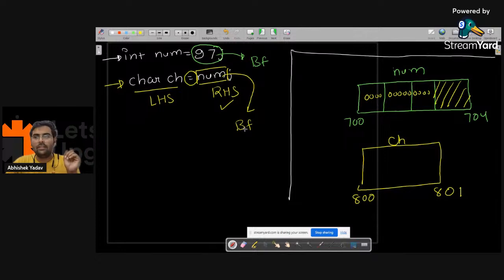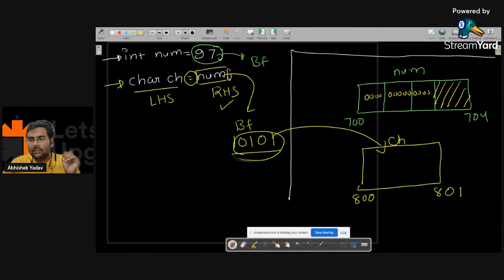The binary format of 97, let's assume, is 10101. It will take the data, and after taking this data, it will store the data in the ch memory allocation, that is here, 10101.